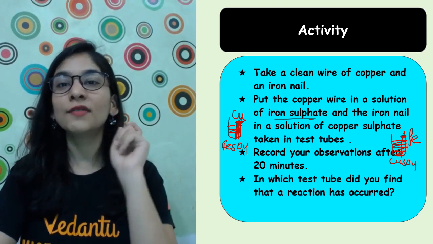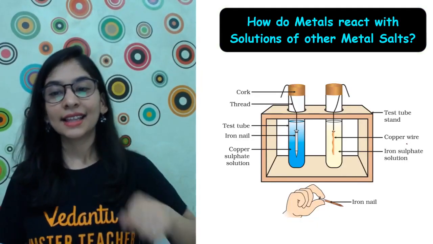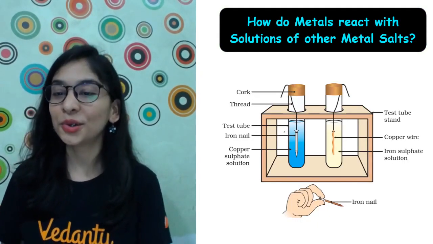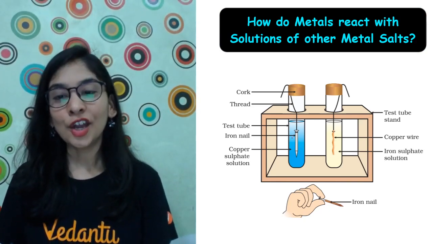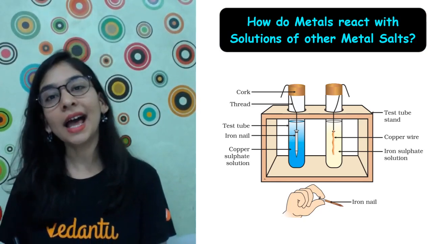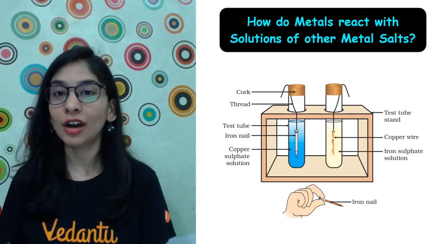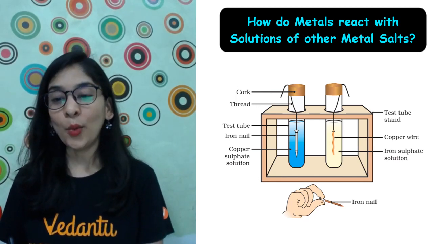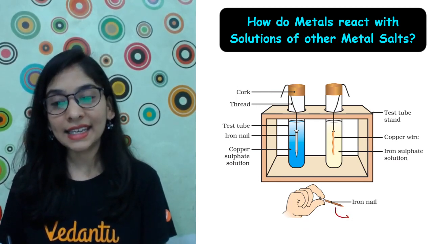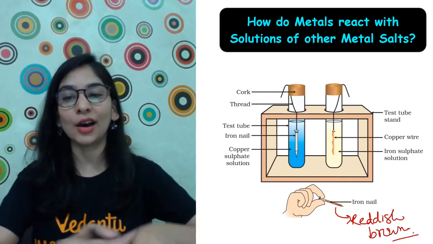What are the observations we are going to see? Let's see that. This is something that I wanted to show you. Iron sulfate solution with a copper wire, copper sulfate solution with an iron nail. Look at this, something happens only to the iron nail, but nothing is going to happen to the copper wire. Why is my iron nail getting this reddish brown color? Something that we need to figure out right now.